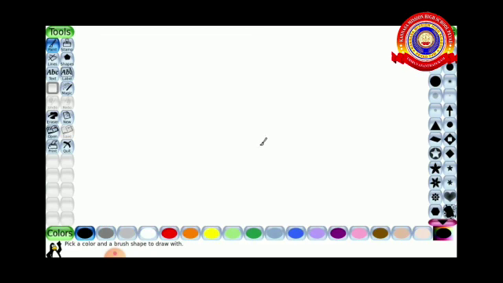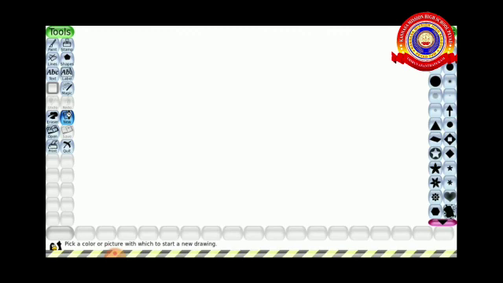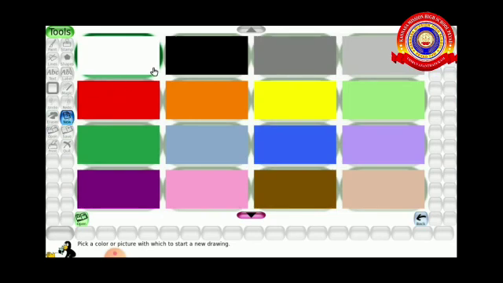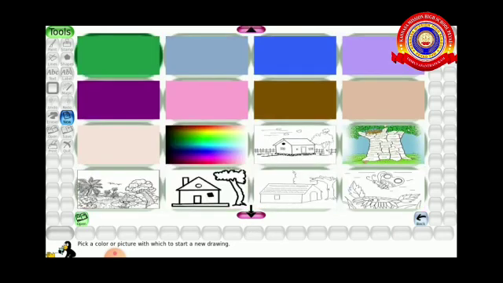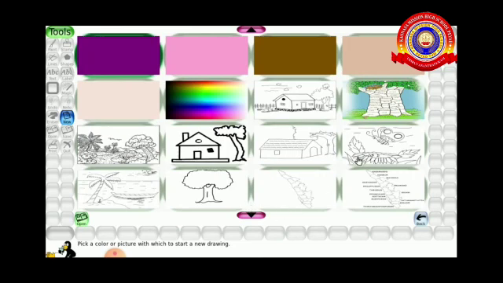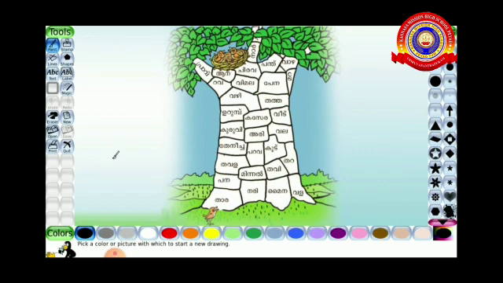In the previous videos, I explained about TuxPaint, right? Okay. In this game, you want to bring the bird home. For that, you want to click the new tool. We can see different colors of canvas here. Using the down arrow, we can click the pictures and select the word tree. Okay, and then click open. Now we can see the bird home.